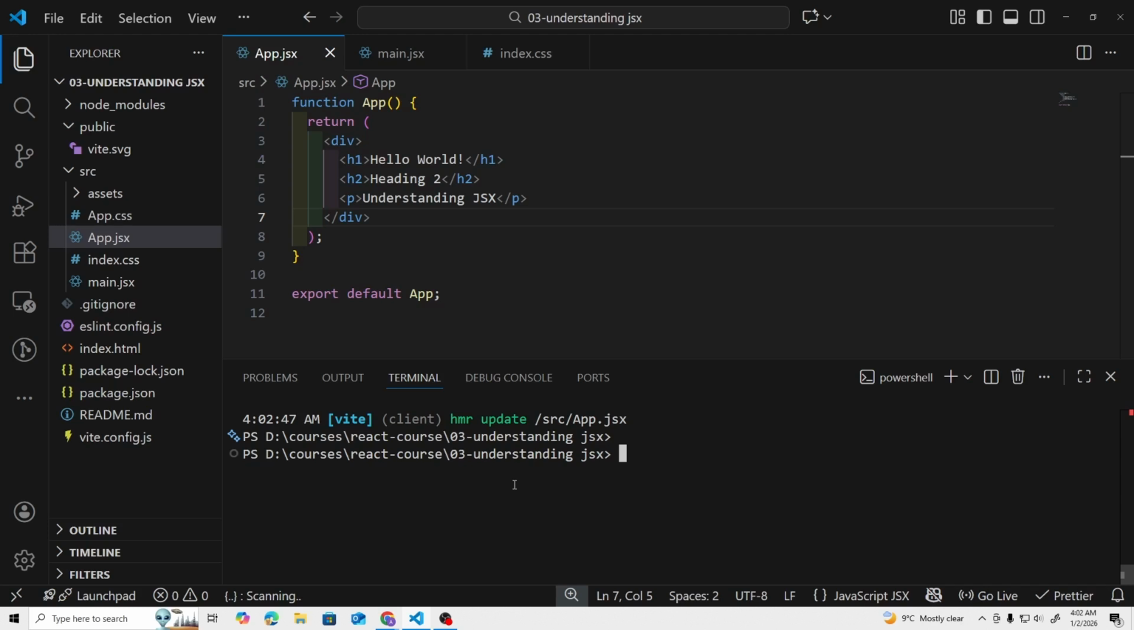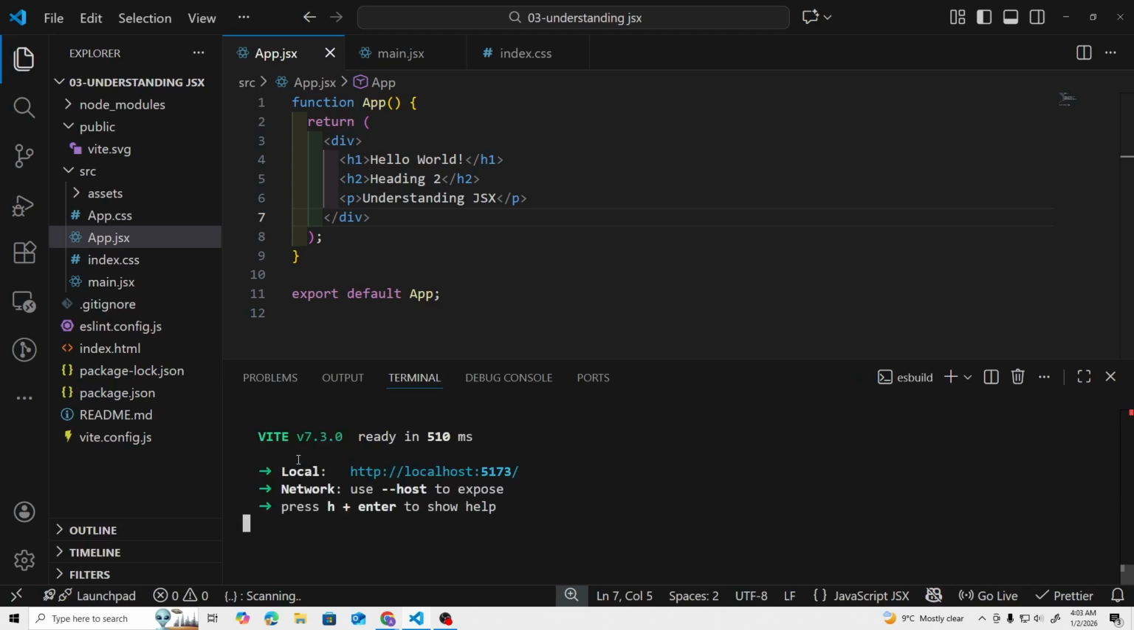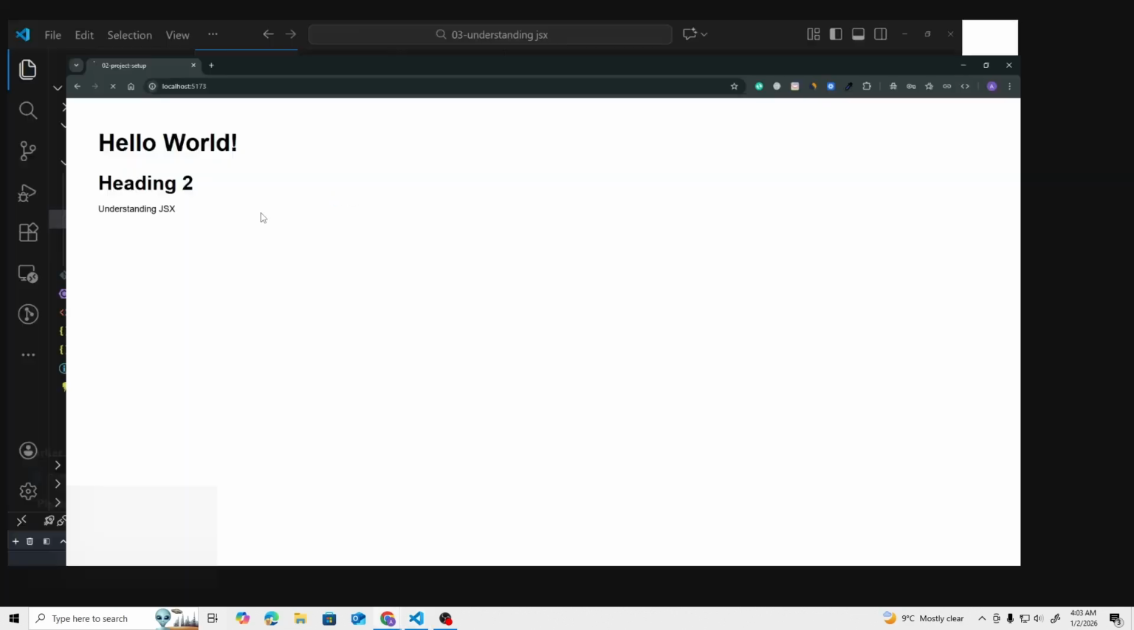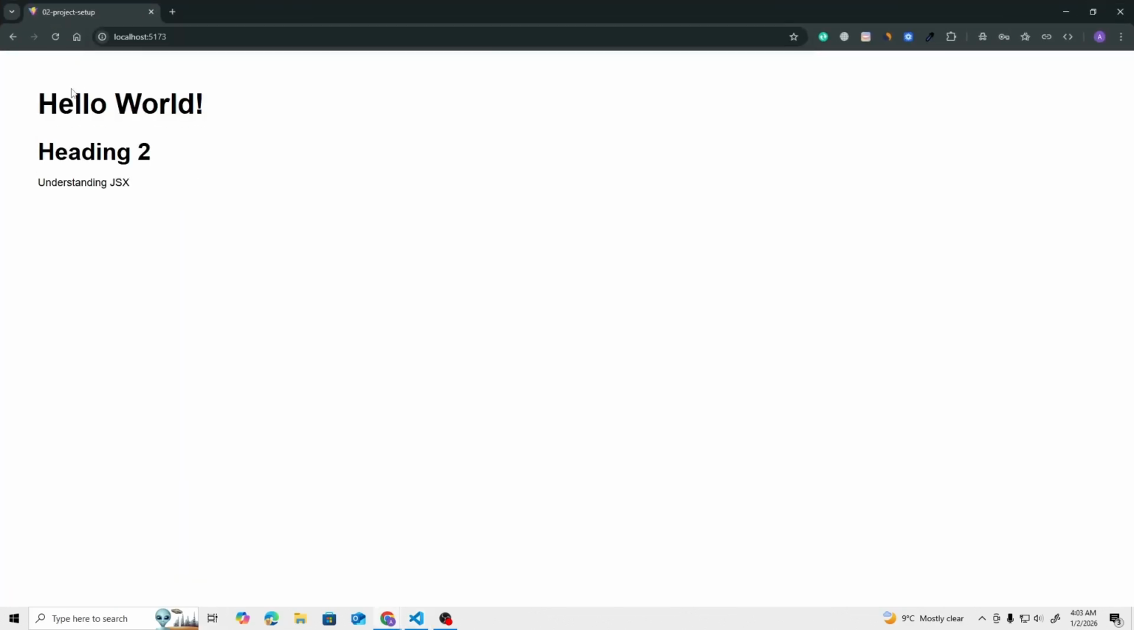Actually, let me first run the server. So in order to run the server, we can write npm run dev and then press enter. So now our server is up and running at localhost port 5173. Let's copy this and let's go to the browser. And here we have, so if I refresh, as you can see, we are seeing this H1 heading, and then we have H2, and then we have a paragraph text.